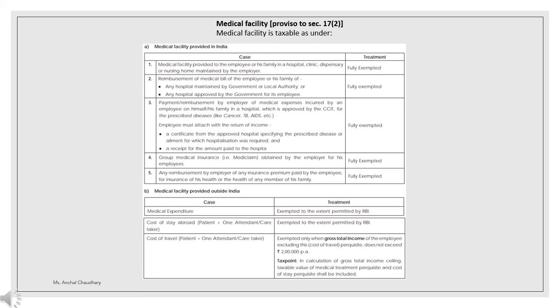That will be exempted only when the gross total income of the employee is not exceeding rupees 2 lakh per annum. Then it will be exempted up to 2 lakh, and if it is exceeding 2 lakh, then it will be taxable.